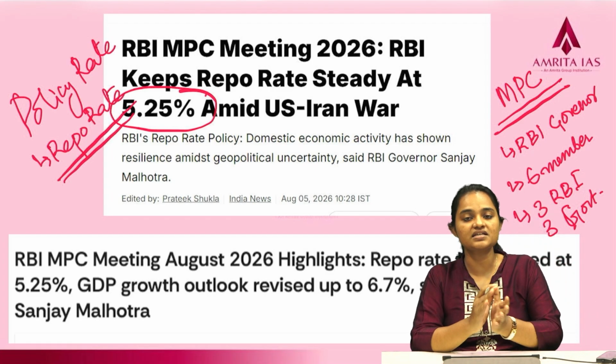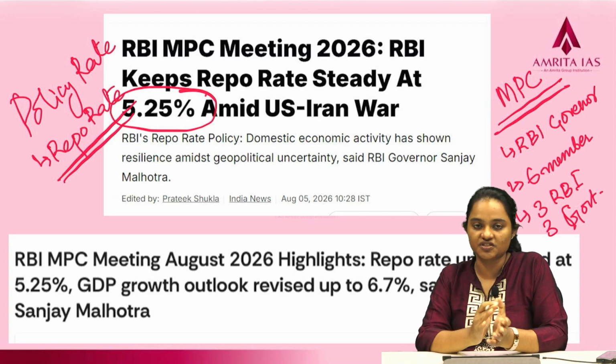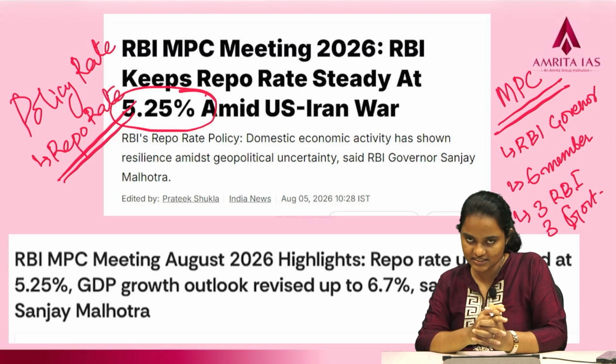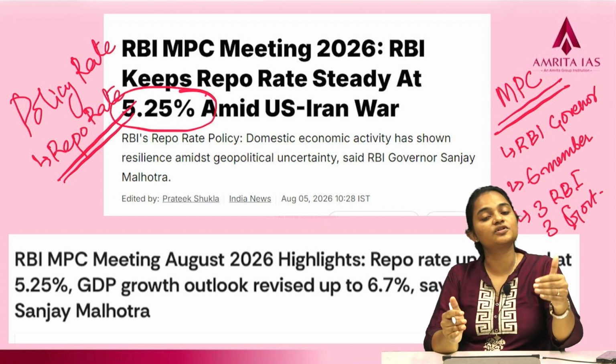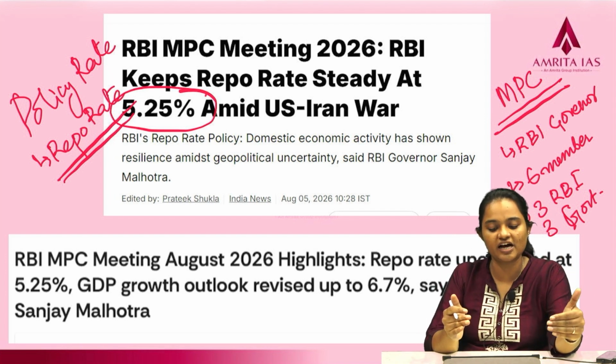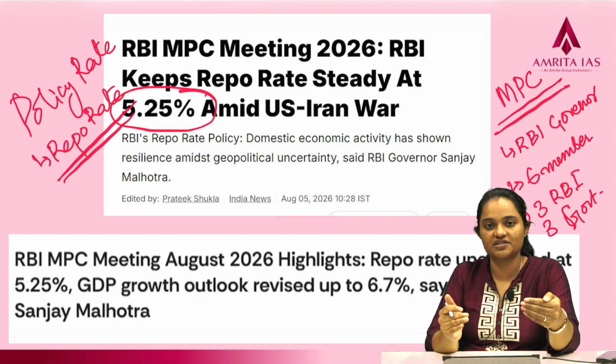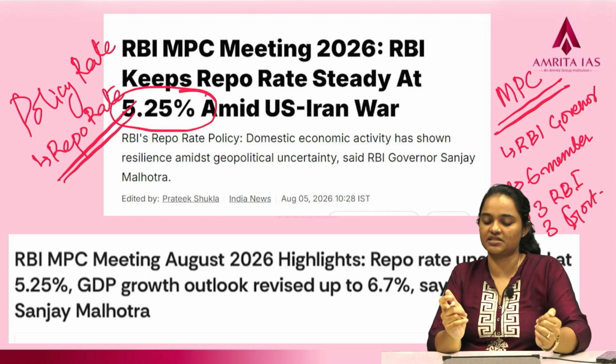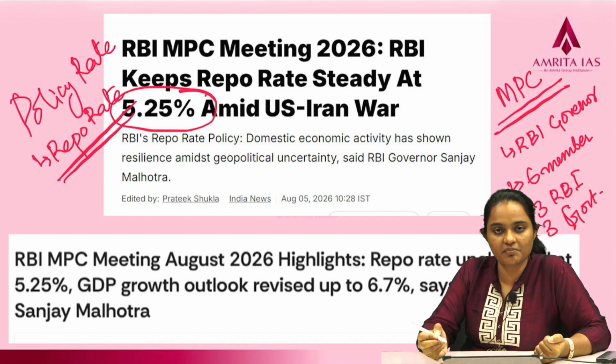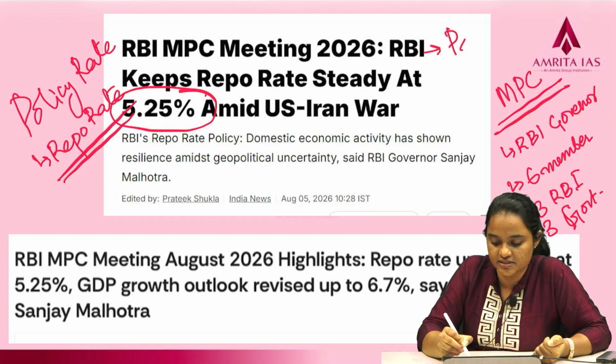So, why is the RBI so keen on deciding on the repo rate every 2 months? Basically, we have to go back to the base functions of RBI. RBI is primarily mandated with monetary policy stability or price stability in the country.